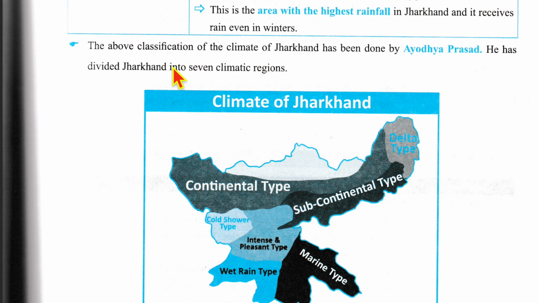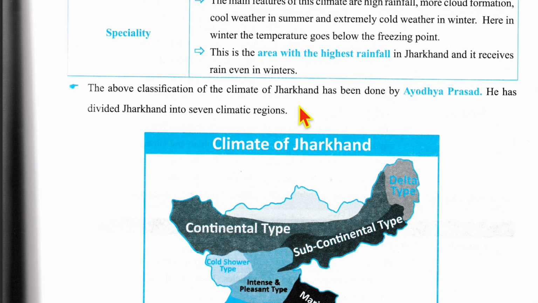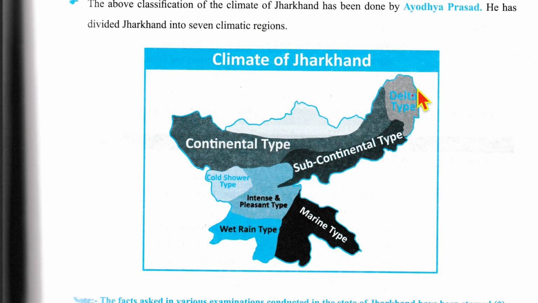Now, the above classification of the climate of Jharkhand has been given by Ayodhya Prasad. He has divided Jharkhand into 7 climatic regions. So, the 7 climatic regions would be the delta type over here, marine type over here, subcontinental type here, continental type over here, and then we have the cold shower type. Then we have the intense and pleasant type and wet rain type.